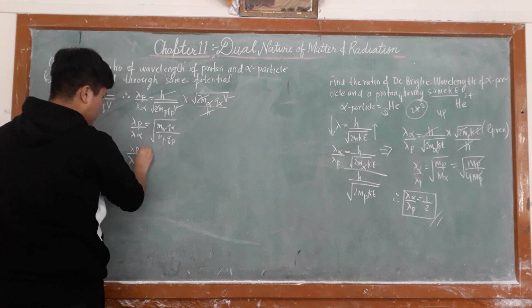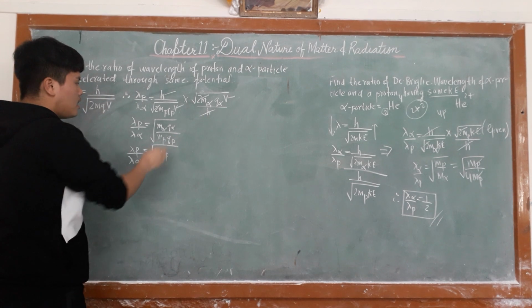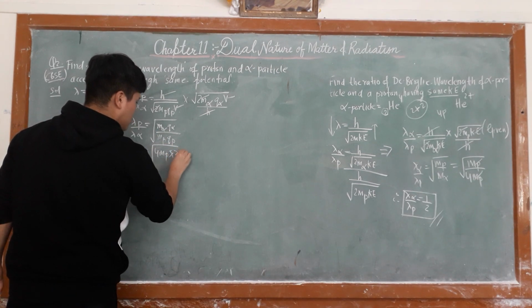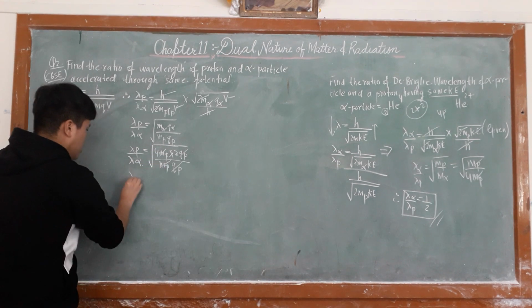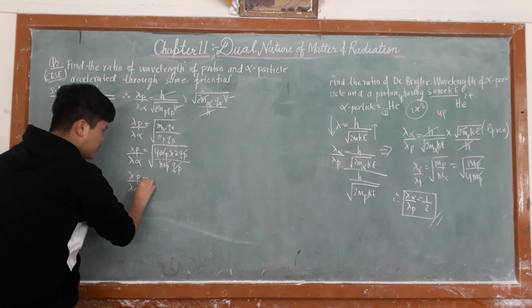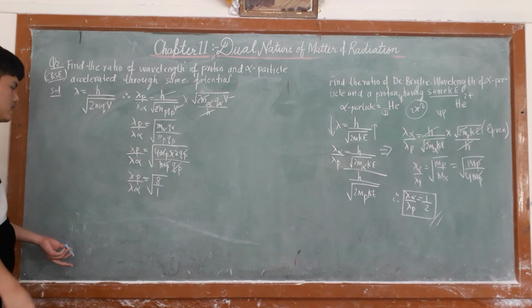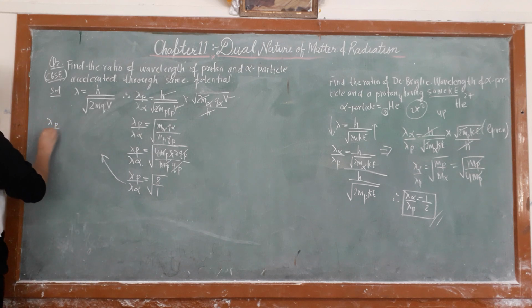Lambda p upon lambda alpha is equal to under root m alpha, which is 4 m p, helium is doubly charged, so the charge is 2 times q p. So q p cancels and m p cancels, so lambda p upon lambda alpha is equal to under root 8 upon 1. Now under root 8 can be written as 2 root 2.